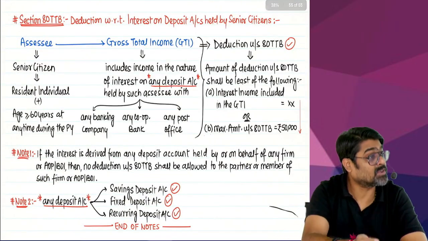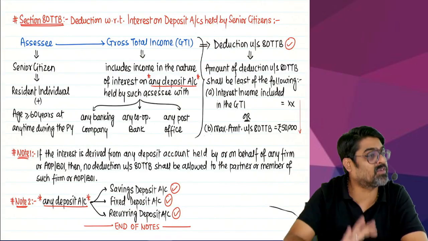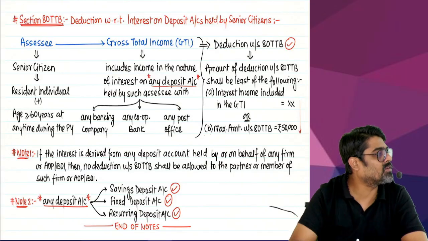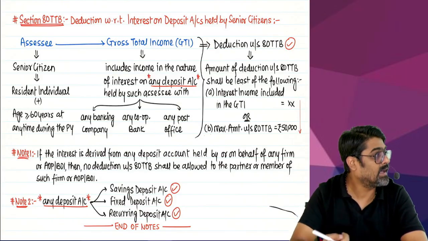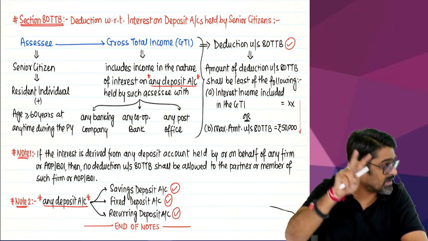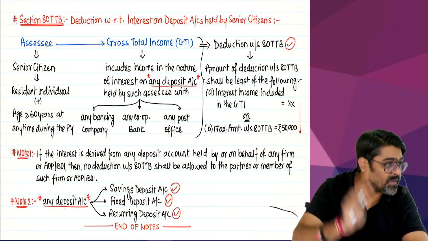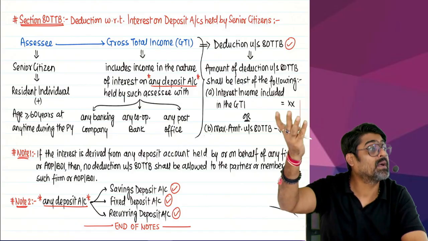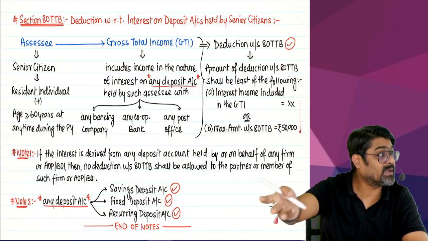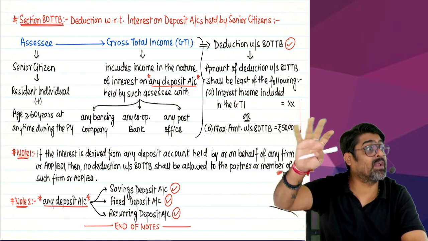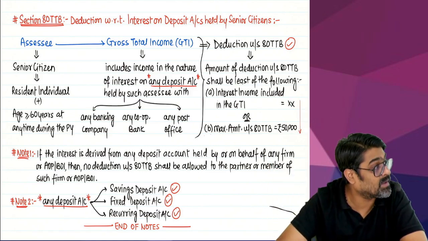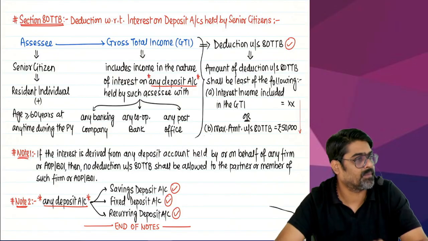Not just the interest on savings account, interest on any deposit account, even the interest on FD, interest on recurring deposit, any deposit account, interest on savings deposit, interest on recurring deposits, interest on fixed deposits, all the interest which you have shown taxable under the IFOS head in your GTI, that entire interest will be allowed to you under 80TTB, subject to maximum 50,000.